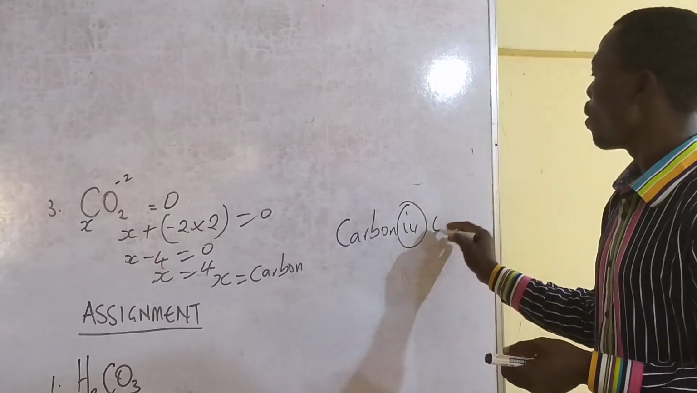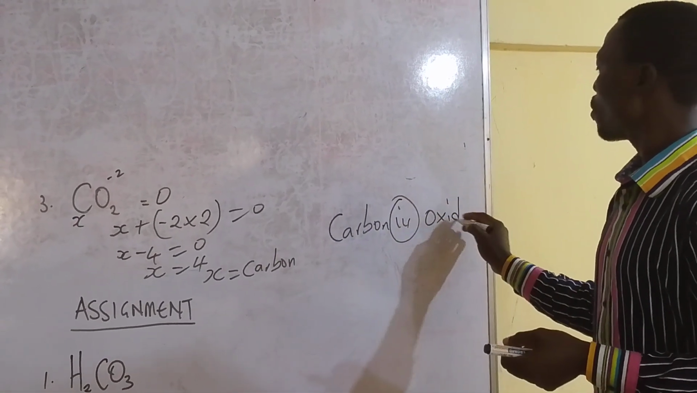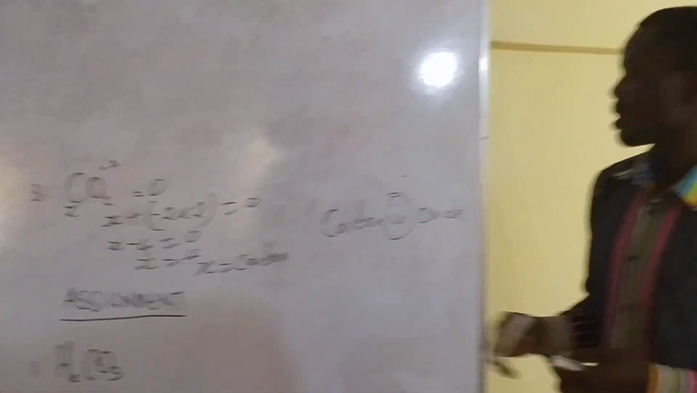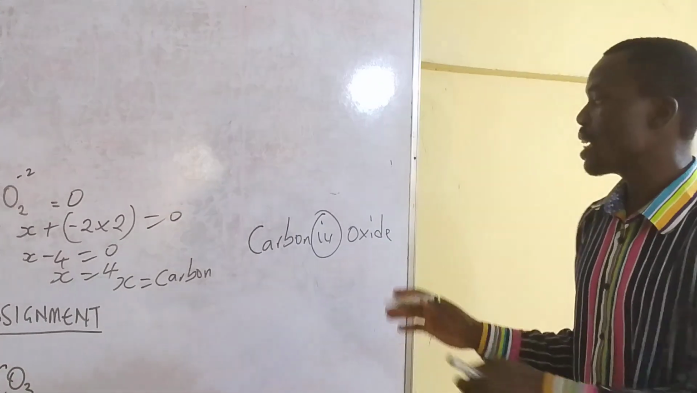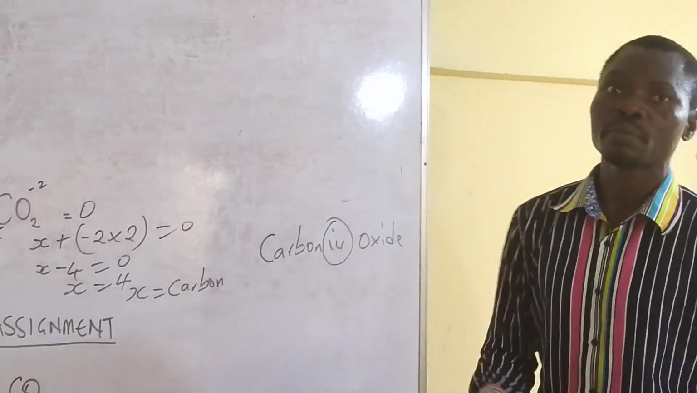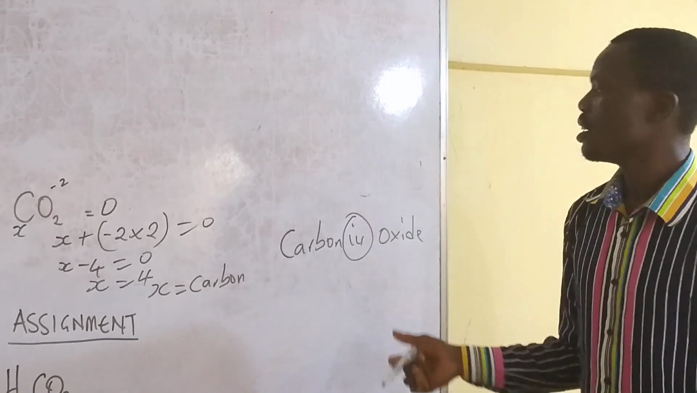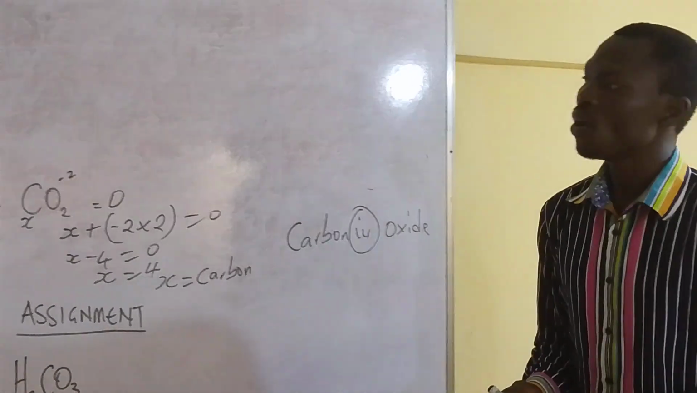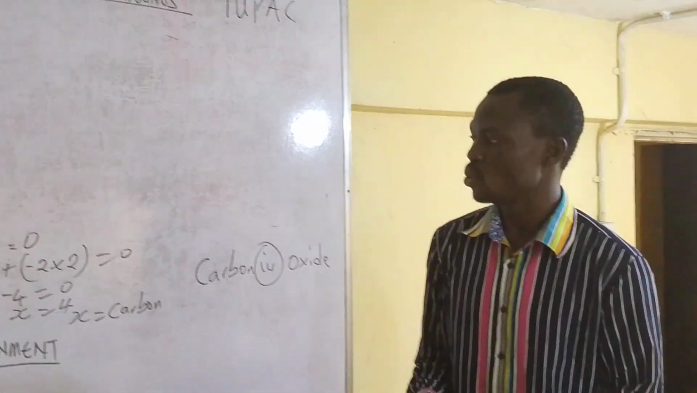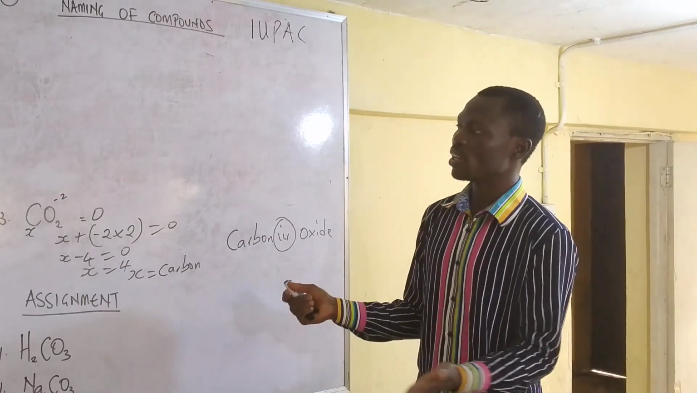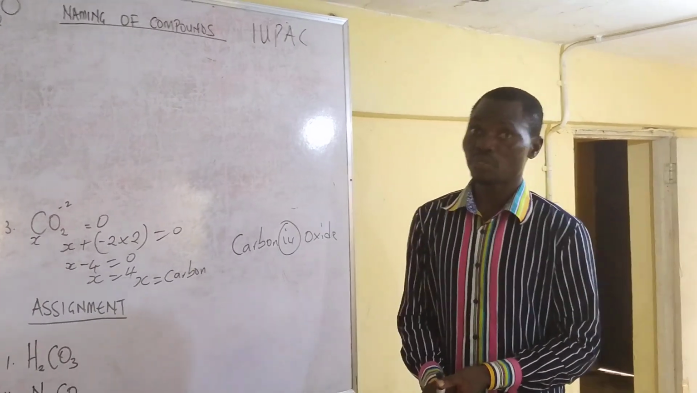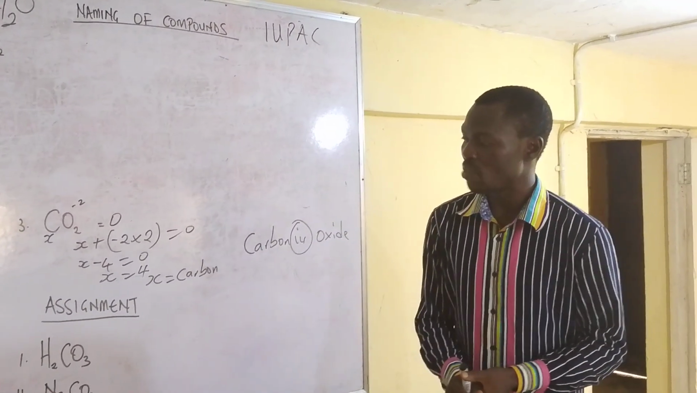Carbon 4 oxide. This is the name of this compound. The chemical name of this compound is carbon 4 oxide. While in biology you can call it carbon dioxide, in chemistry it is carbon 4 oxide. That's the IUPAC name of this compound. I believe at this point you have gotten a clearer understanding of naming of compounds in chemistry. It is very, very easy to name compounds in chemistry.